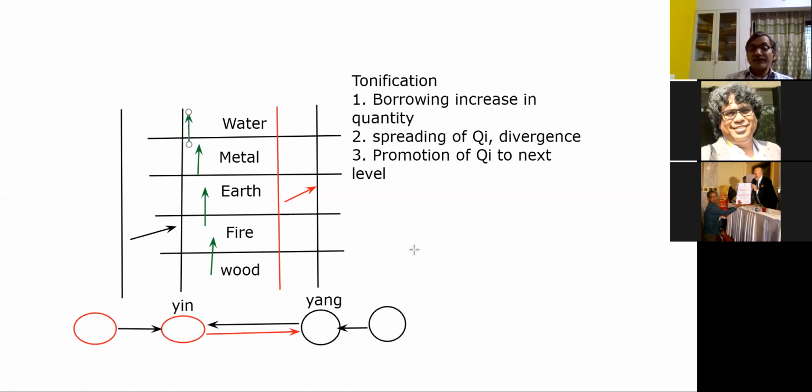And if it is suppose a yang organ, that also the quantity in the organ will go down, because if it sends more in the meridian, it will be left behind with less chi for itself. Okay. So all these aspects, if you have any questions, it's okay. Otherwise, if you don't have, we will proceed.